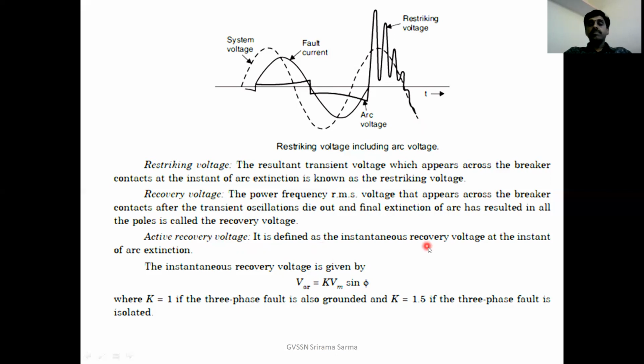Next, what is the active recovery voltage? It is defined as the instantaneous recovery voltage at the instant of arc extinction. It can be written as VR is equal to k Vm sin phi, where Vm is the maximum value and k is 1 if the three-phase fault is grounded. k is equal to 1.5 if the three-phase fault is isolated, where phi is the power factor angle of the fault.